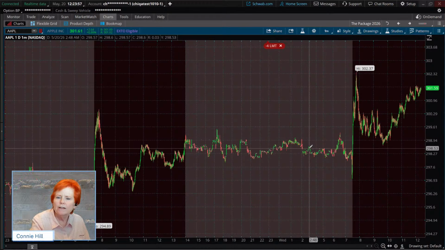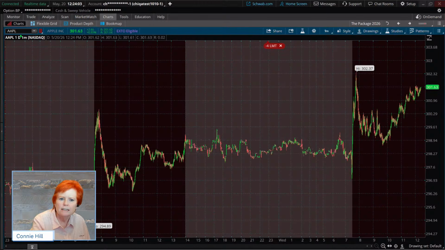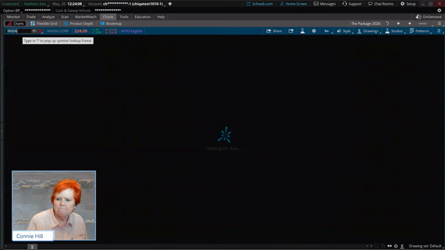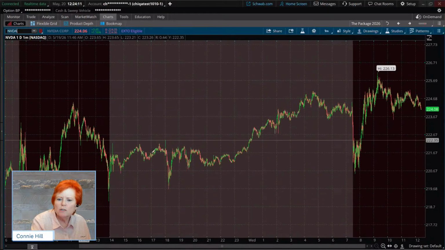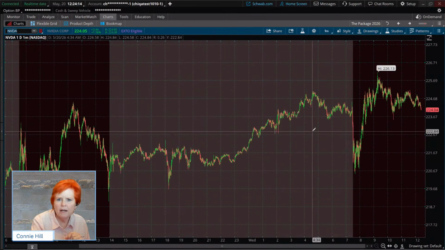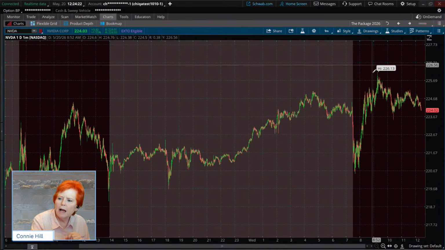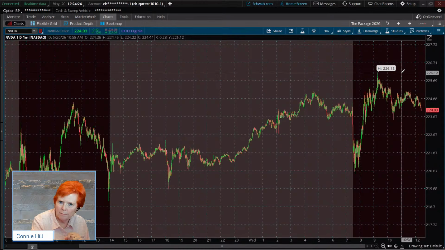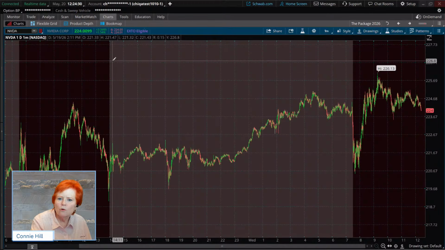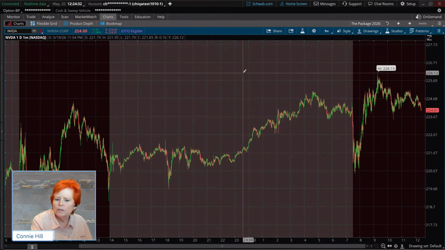Sometimes this is really helpful if a company is announcing in the morning or announcing at night. For example, tonight, NVIDIA is going to be releasing their earnings. If we put in NVIDIA, it didn't do a ton this morning, but you can bet when they announce their earnings later today, you will see some activity. This is our current hours right now where the black background is. Once the closing bell rings, it'll start with some gray shading again. And when the news comes out, you'll be able to see the market's reaction to the news.